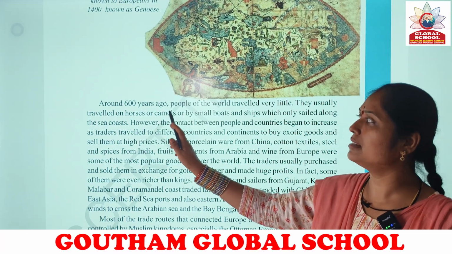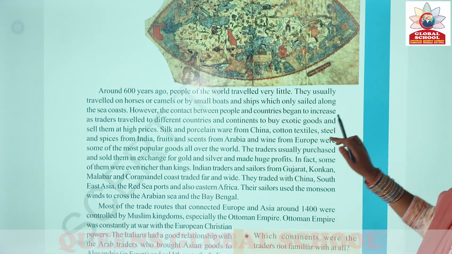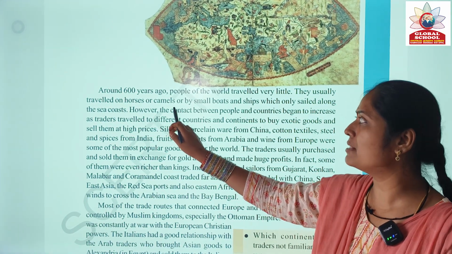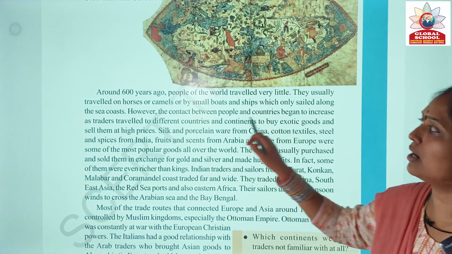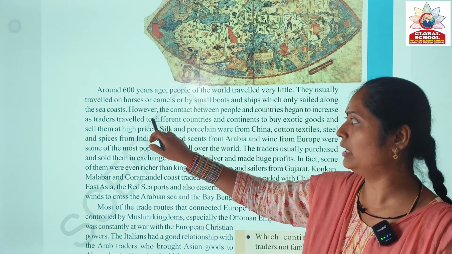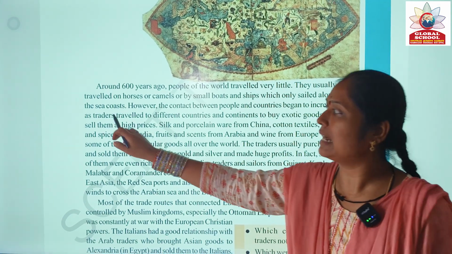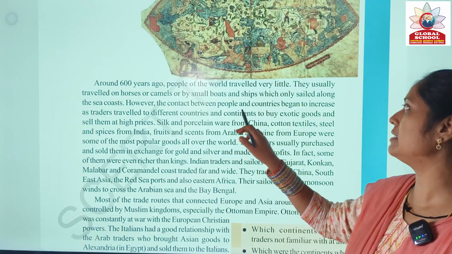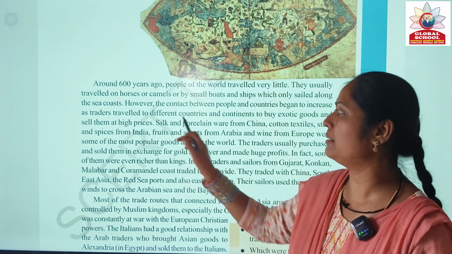Around 600 years ago, people of the world traveled very little. They usually traveled on horses or camels or by small boats and ships which only sailed along the sea coast. However, the contact between people and countries began to increase as traders traveled to different countries and continents to buy exotic goods and sell them at high prices.